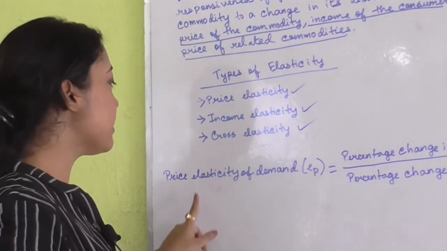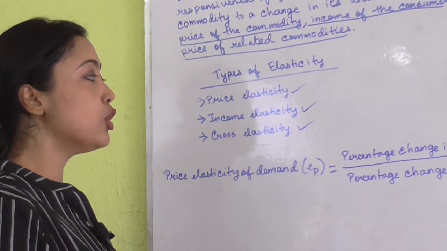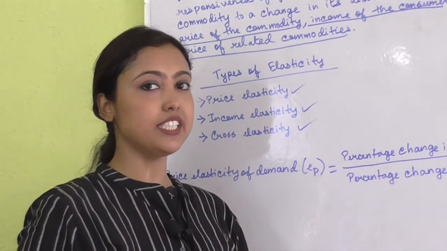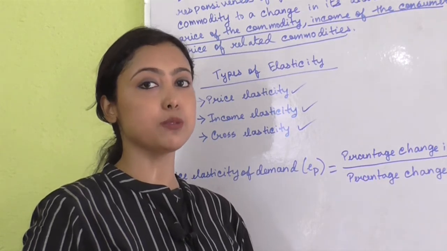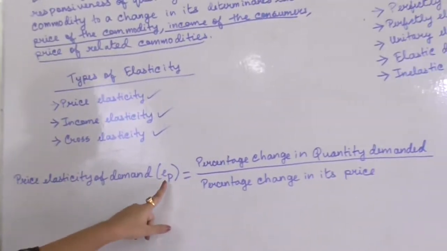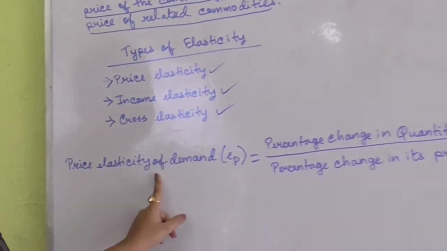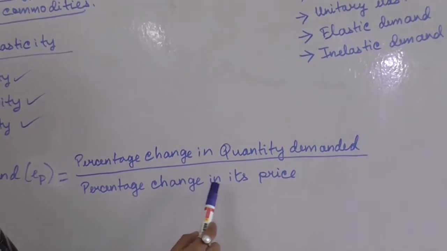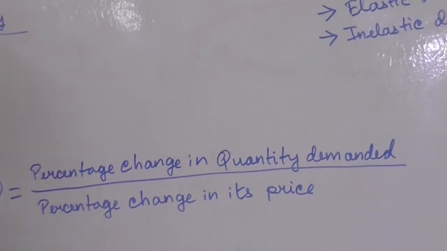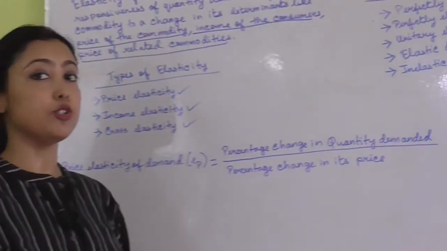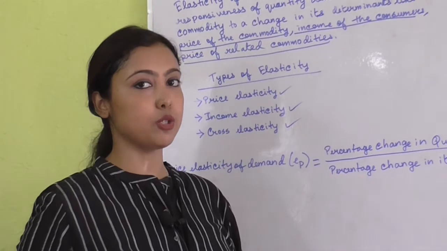Now the first one is price elasticity of demand. Price elasticity of demand tells us how much the quantity demanded of a commodity responds to a change in its own price. The formula I have written here, EP denotes the price elasticity of demand, and the formula is percentage change in quantity demanded divided by percentage change in price. So it tells us how much the quantity demanded of a commodity will respond to a change in the price of that particular commodity.